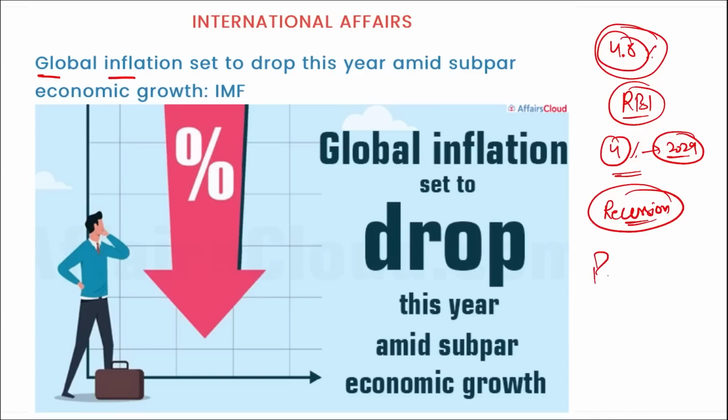If you see the condition of Pakistan right now, if you see the condition of Sri Lanka right now, they are facing a heavy economic crisis. The prices there in their country have risen by more than 200 to 300% for the grains. All right, for the basic commodities that you used to buy earlier, the prices have risen by 300 to 400%, and that is a very significant growth.